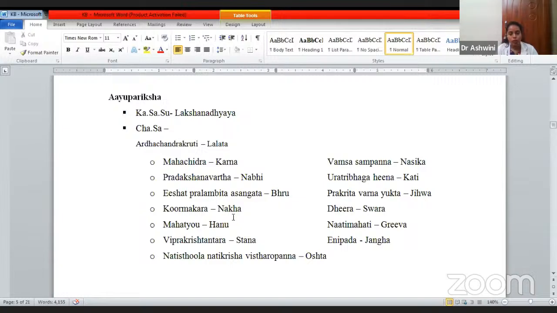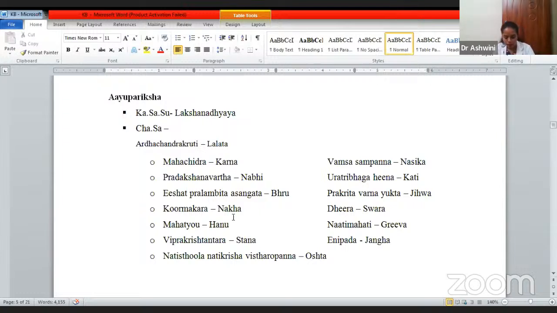He has told Mahachidra Karana, meaning the ear orifice should be properly established, thick, large in size, having even lobes, equal in size, having elongation. In detail he has told, but a few very important words are like Mahachidra Karana.